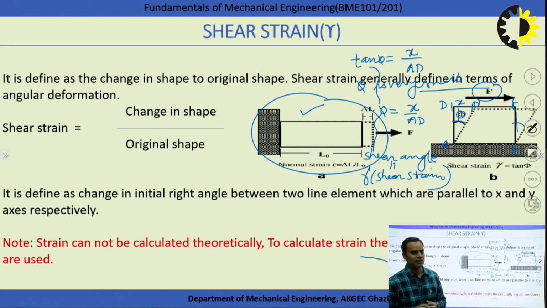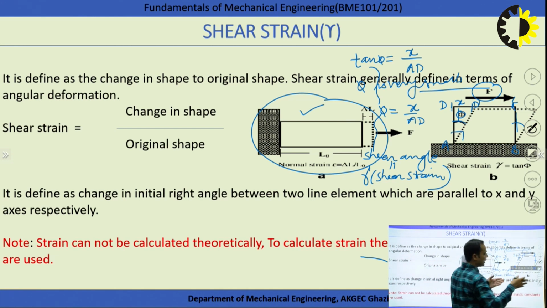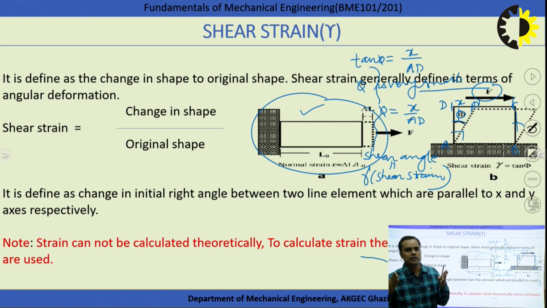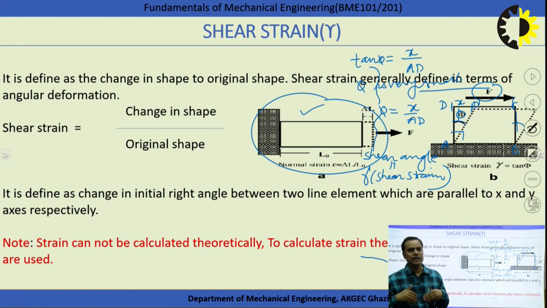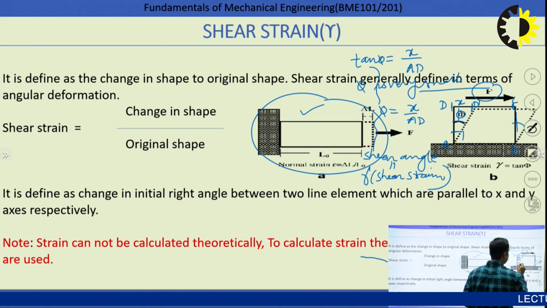Shear strain is also defined as the change in the initial right angle between two line elements which are parallel to the x and y axes respectively. Suppose this is the initial right angle.